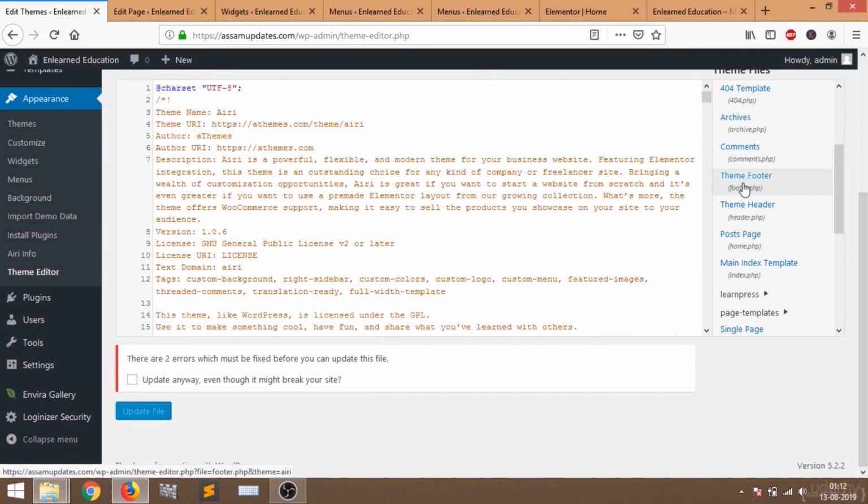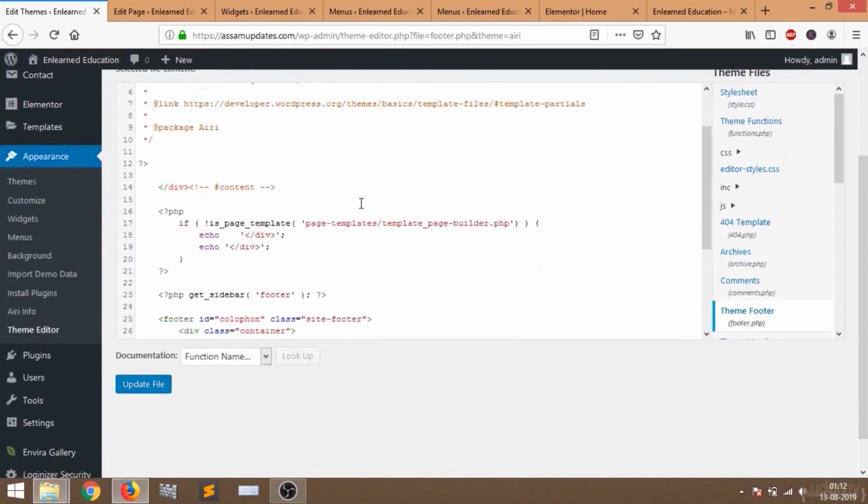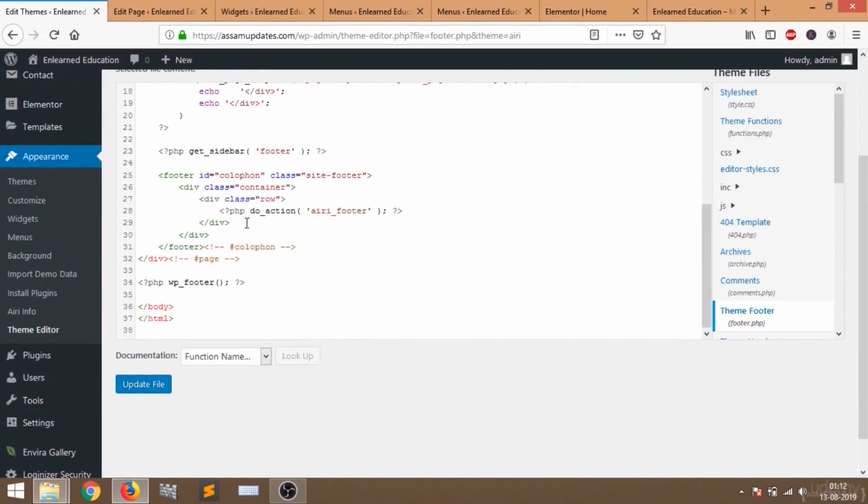Just go to theme footer here. Now scroll down, and you can see footer id colophon. In this section, just remove this php do action, this anti footer till this bracket. Just remove this line.